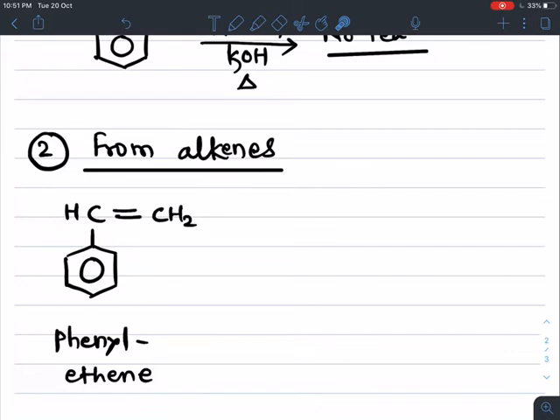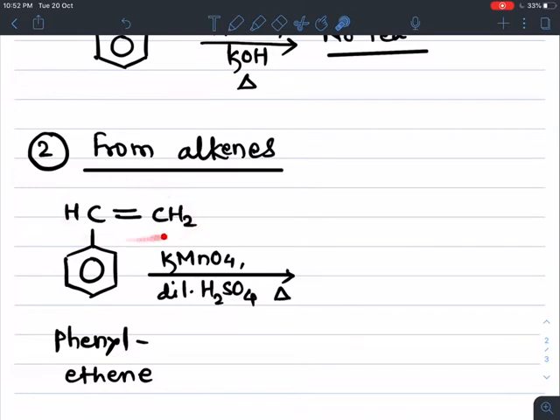When it undergoes oxidation with a strong oxidizing agent like KMnO4 in acidic medium, that is with dilute H2SO4, and the mixture is heated, the alkene group is converted into a carboxylic acid group, the COOH group, directly attached to the benzene ring, and we get benzoic acid as the final product.